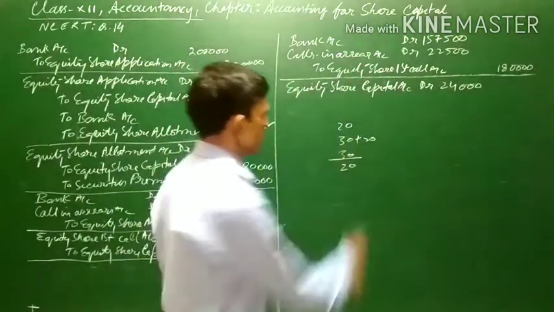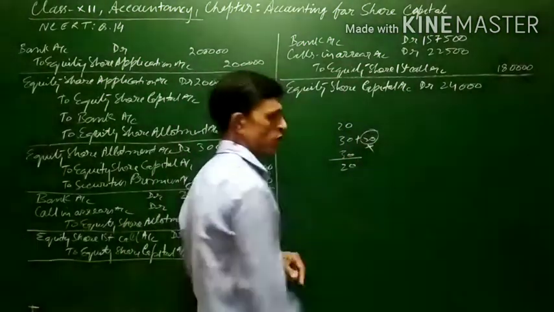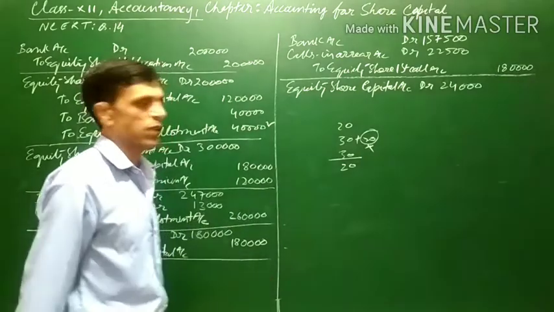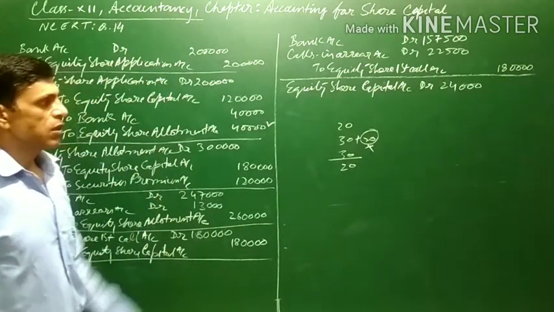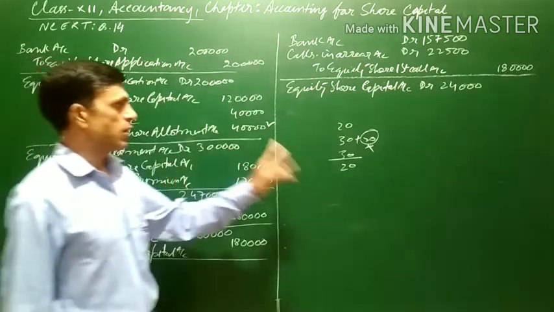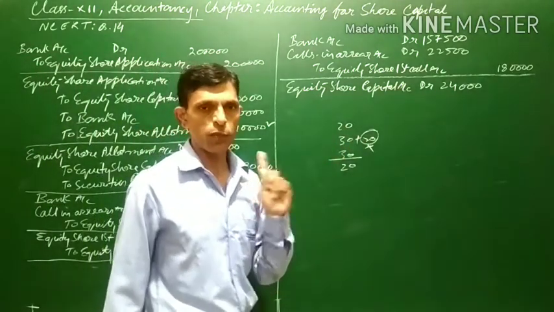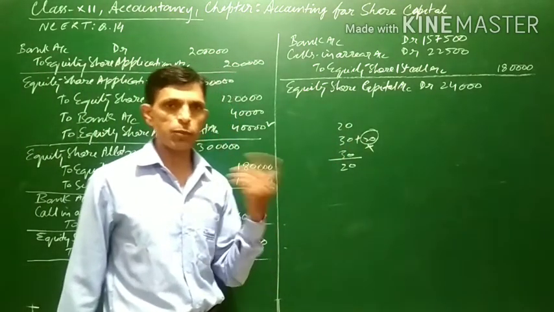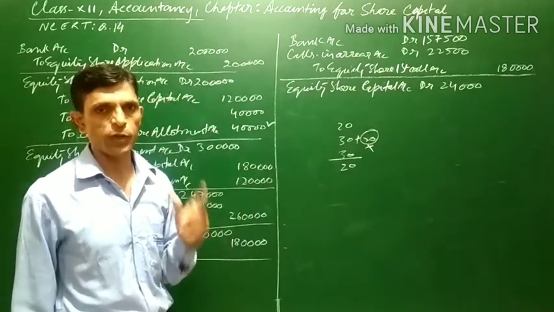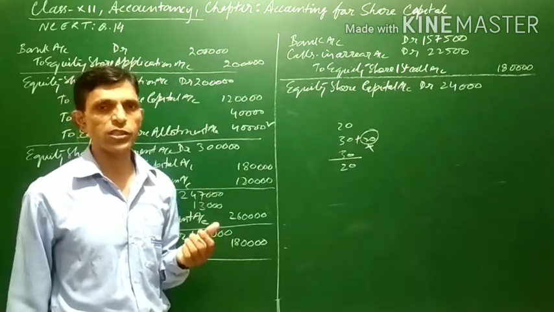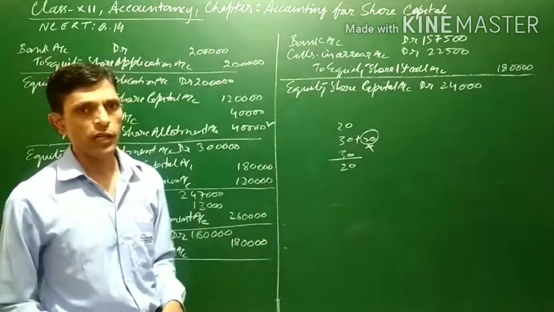Now as we know, the securities premium was along with the allotment, and allotment money has not been paid. It means the premium has not been paid. When the premium money is not received, then the securities premium account will be debited at the time of forfeiture.